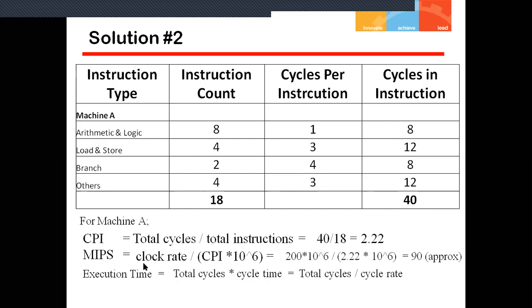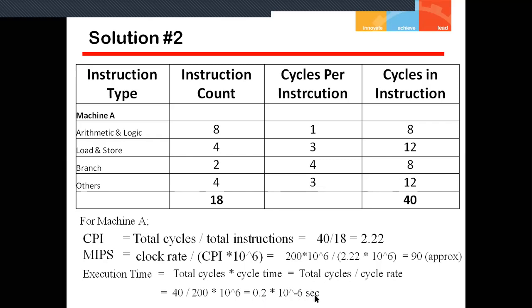Now in the question, the clock rate is given. So what is the relation between cycle time and the clock rate? They are inversely proportional. So I can write this formula as total cycles divided by the clock cycle rate. Total cycles is 40, divided by the clock rate, which is 200 megahertz. Putting in the values, 40 divided by 200 into 10 to the power 6 gives me 0.2 into 10 to the power minus 6 seconds, which can be written as 0.2 microsecond, because 10 to the power minus 6 represents the unit micro. Either you can write 0.2 microsecond, or simply 0.2 into 10 to the power minus 6 seconds.